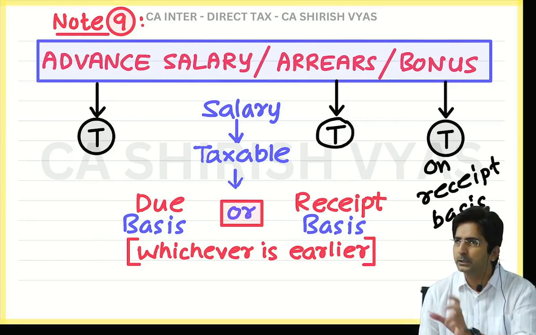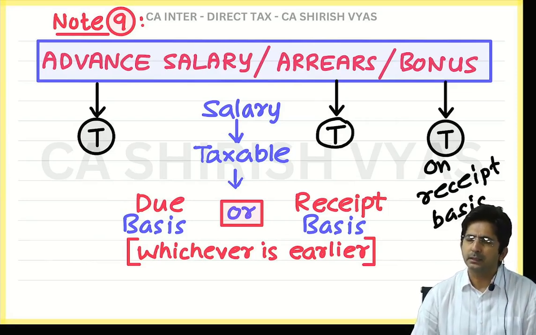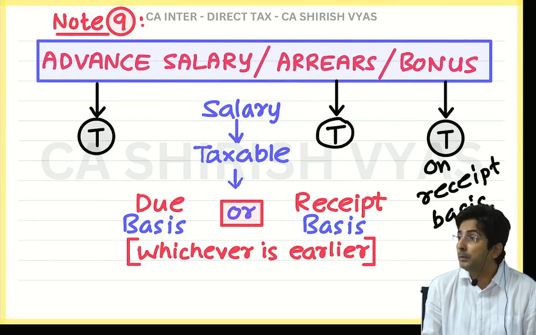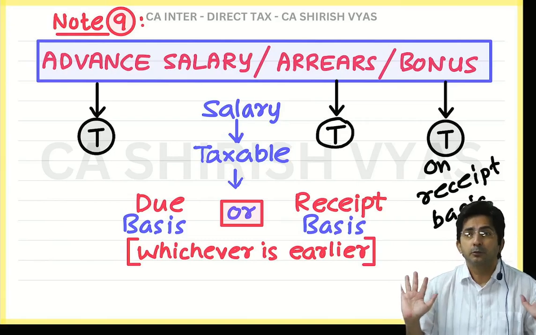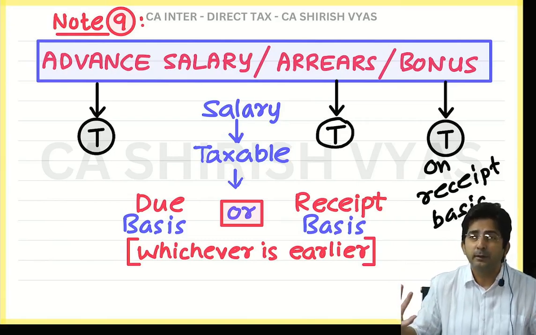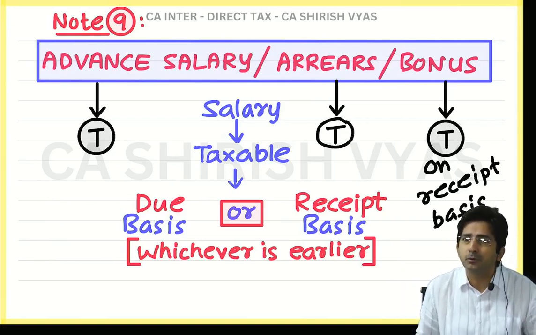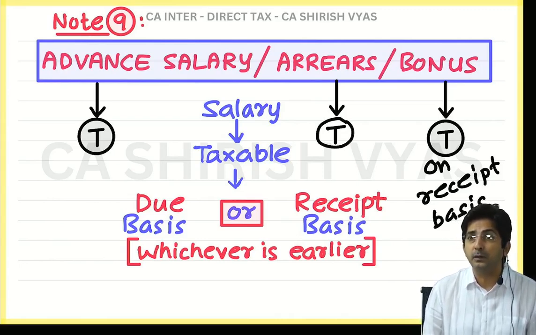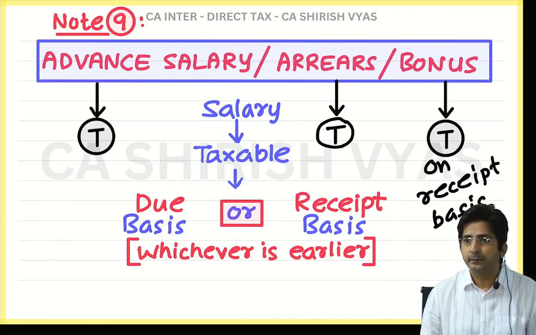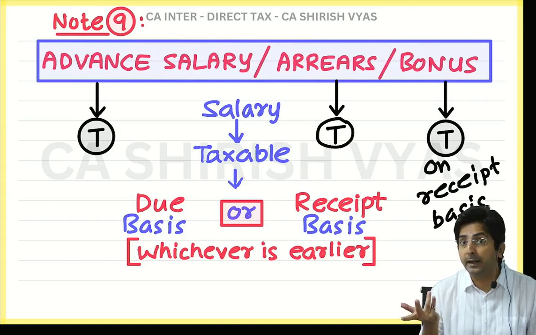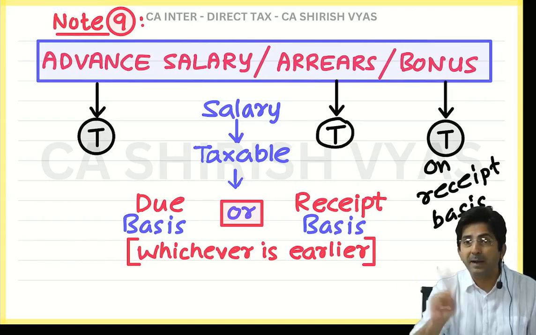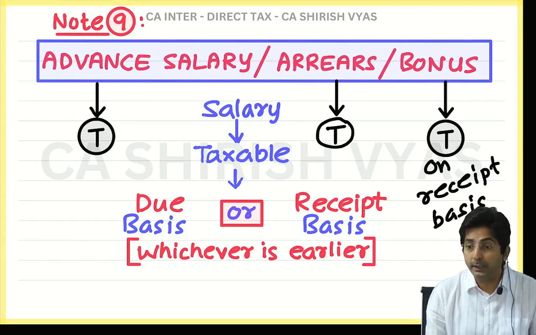Okay, tell me in the question, if they just write bonus, nothing is given, bonus. Assume it's received. See, whenever the problem is silent, make positive assumption. You should always be positive in life. If nothing is given, assume it is received only. But if they say bonus declared, declared means it is only declared, then ignore it. Don't pass the entry, you have to ignore it because it is declared.